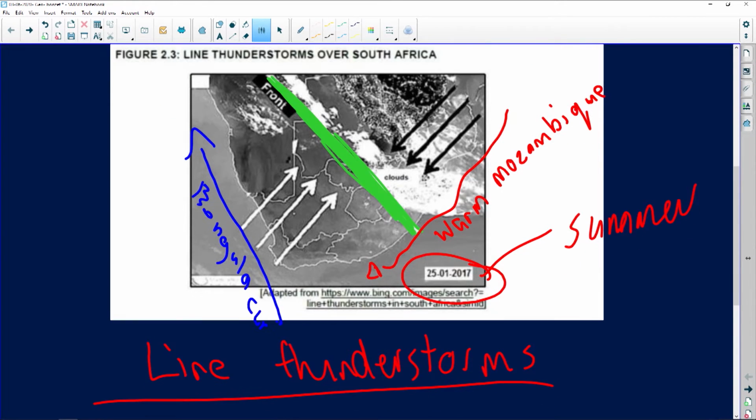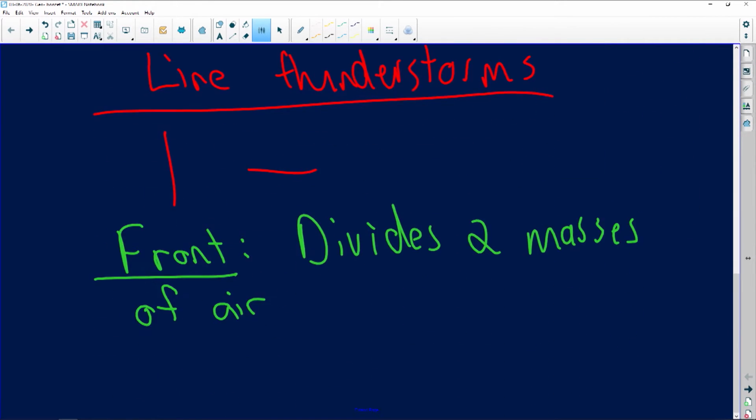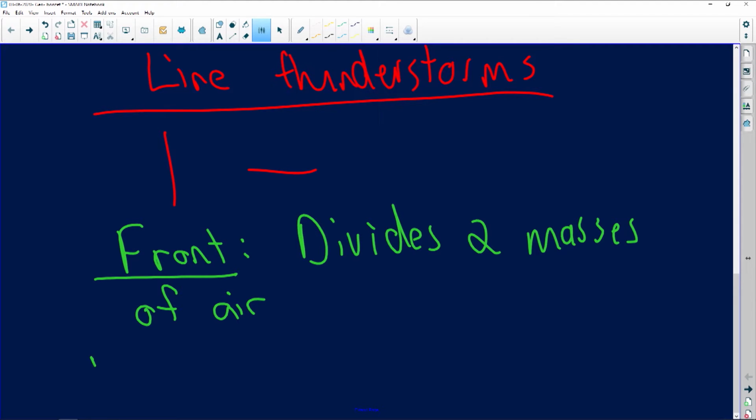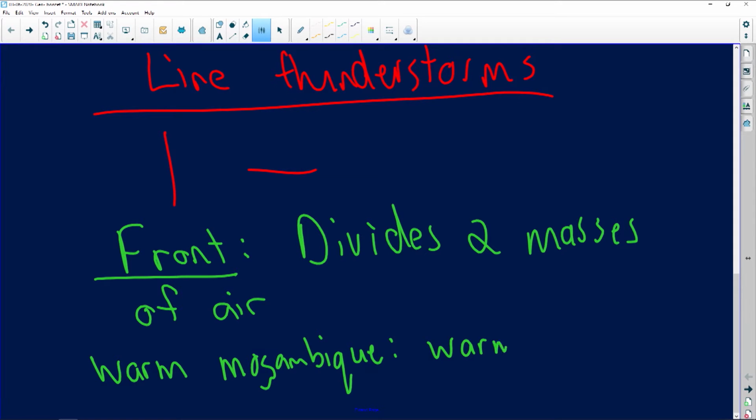Now, if we can quickly look at these two, I'm going to use a different color pen. If we look at these two, the warm Mozambican current, what does it do? It creates warm and moist conditions.